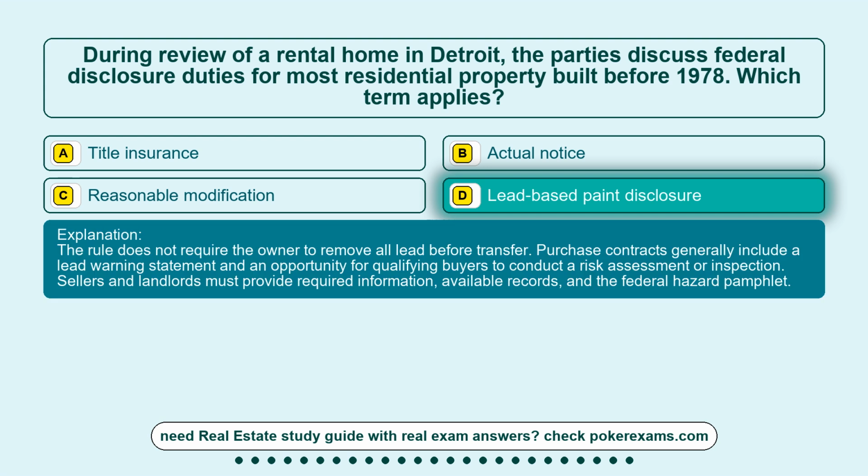The rule does not require the owner to remove all lead before transfer. Purchase contracts generally include a lead warning statement and an opportunity for qualifying buyers to conduct a risk assessment or inspection. Sellers and landlords must provide required information, available records, and the federal hazard pamphlet.